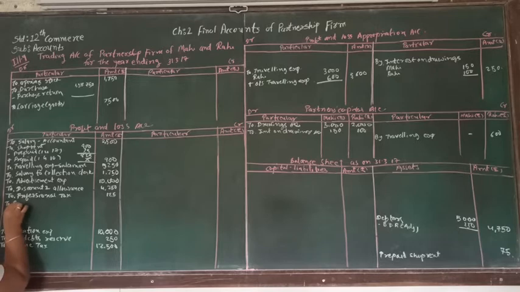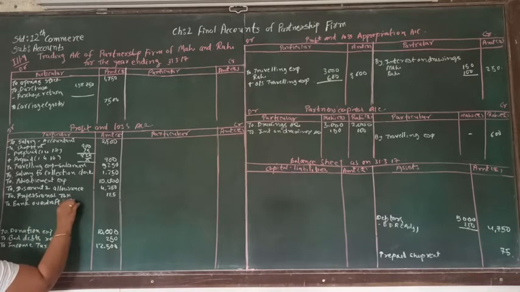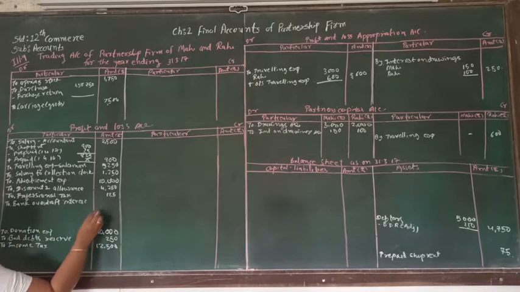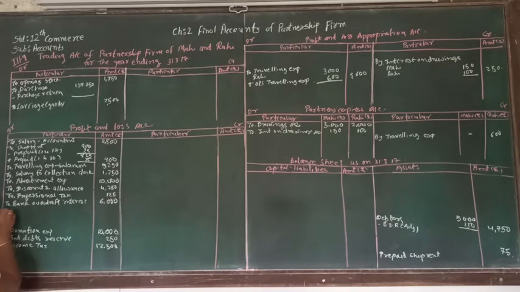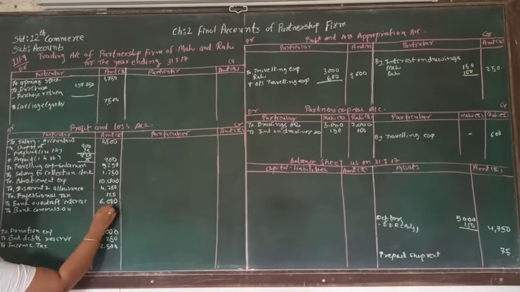After that, another expense is bank overdraft interest. To bank overdraft interest, and that is 6,000. And then bank commission, to bank commission, and bank commission is 250.